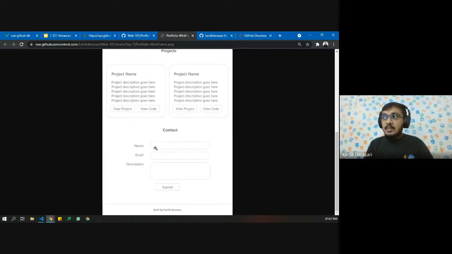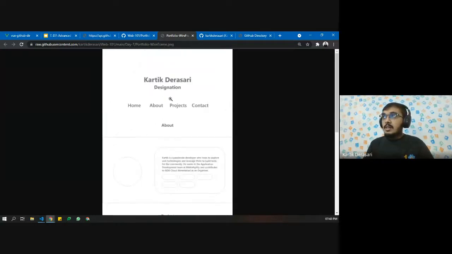And then you have a contact form. You need to build a contact form with three different fields, and you need to use the mailto action item. That is something I want you to refer to. And at last, you need to add a footer which says built by your name. So this is the basic wireframe, which is going to be the task for your submission.